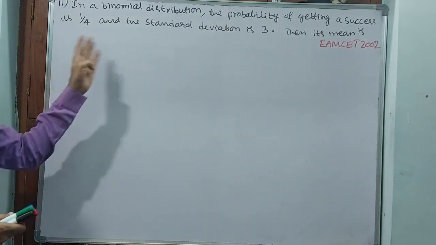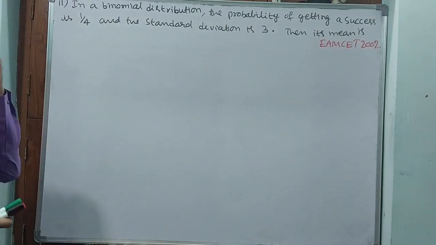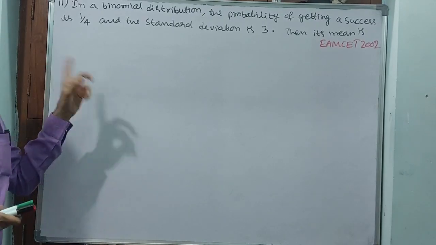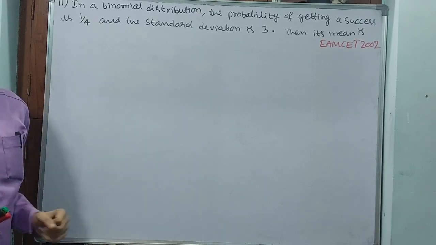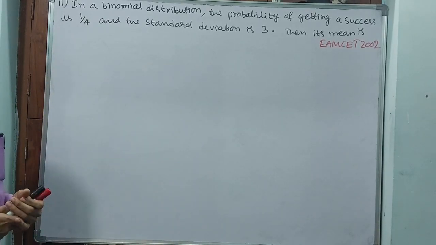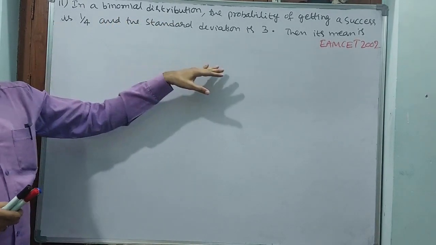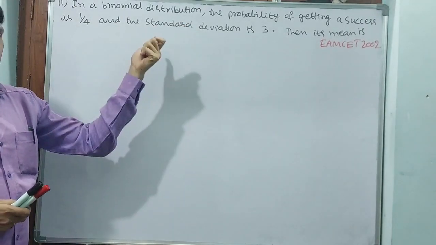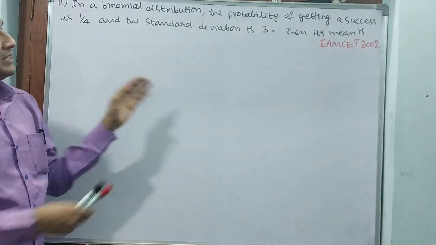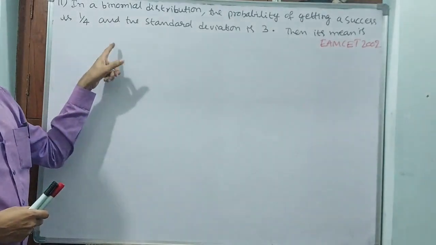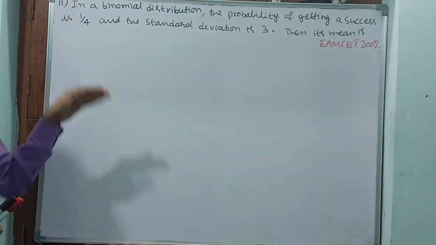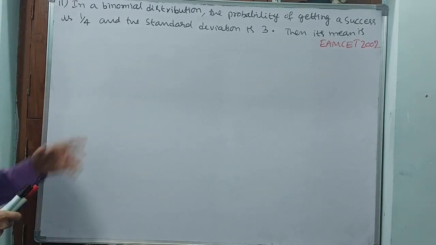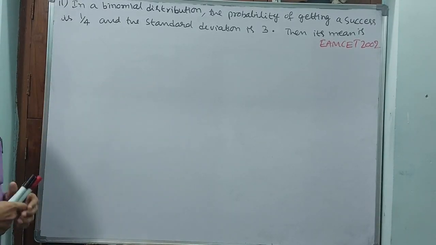See, question number 11, MSET 2002 question. This is another, new concept. In this concept, 2 questions we will do. Why? Because I am going to write the formula for this concept. Binomial distribution and probability. Binomial distribution is different, probability is different. Here they are mixing. These questions you don't find in your normal intermediate textbook. For MSET only these questions will come. That is why you should be careful to understand these questions.